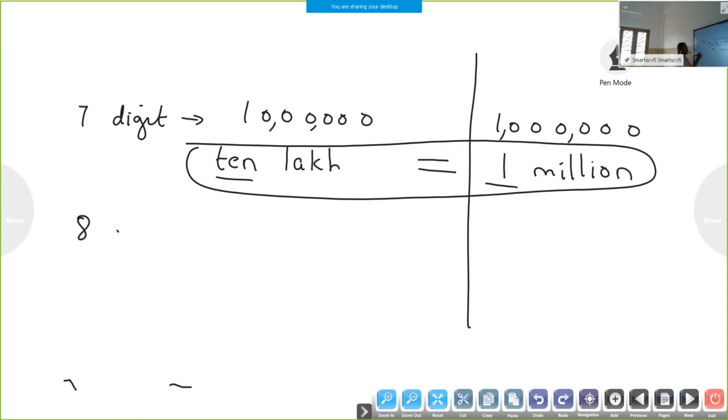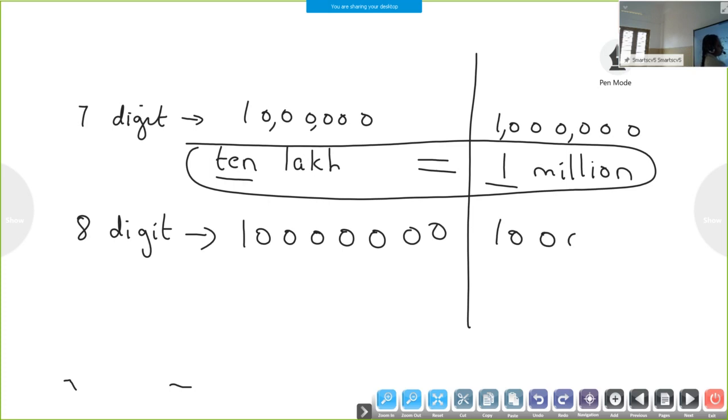And the last ones, 8-digit numbers. What about the 8-digit number? We are going to write this 8-digit number in the Indian place value system and also in the international place value system.